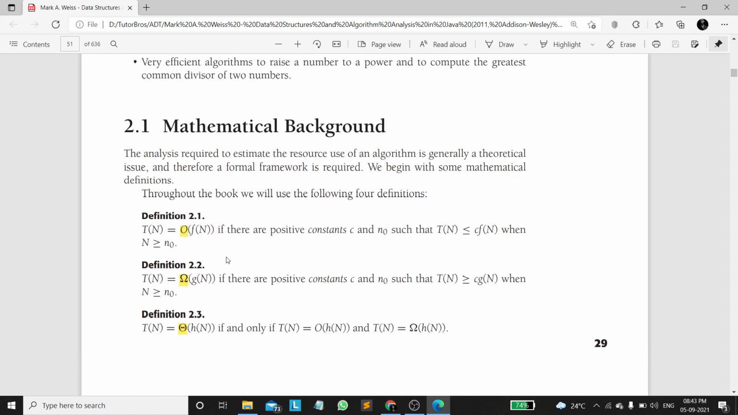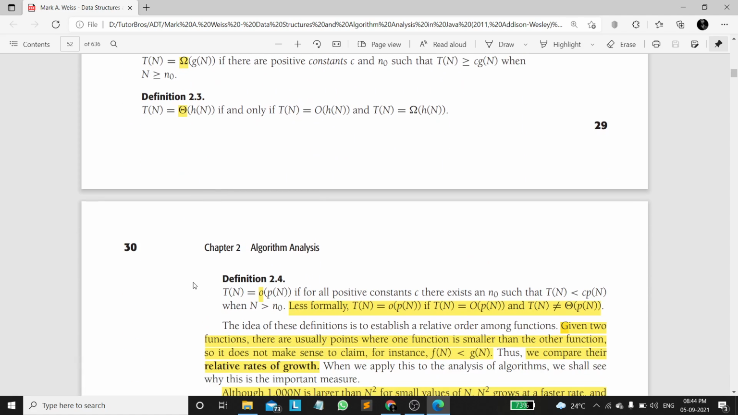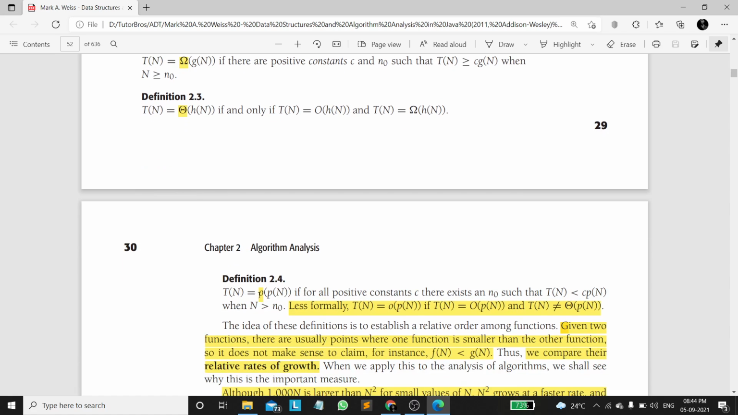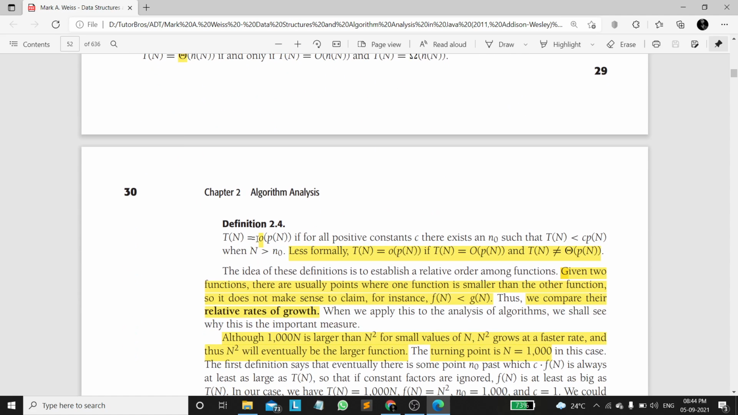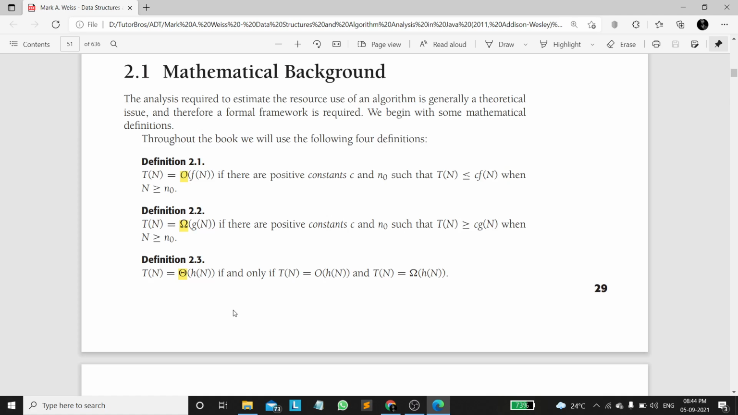As I said, there are three notations to analyze an algorithm. One is big O, another is omega, and the other is theta, and the final one, which is not used much but theoretically exists, is called small o. Here it is big O and here it is small o. So let's discuss one by one briefly.